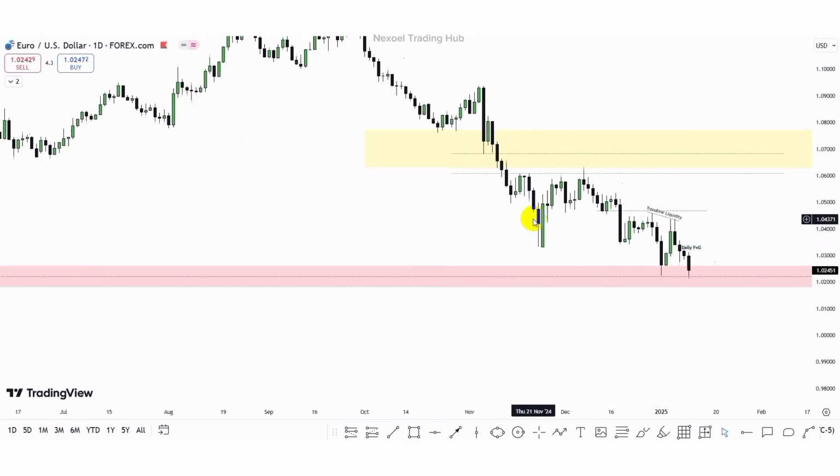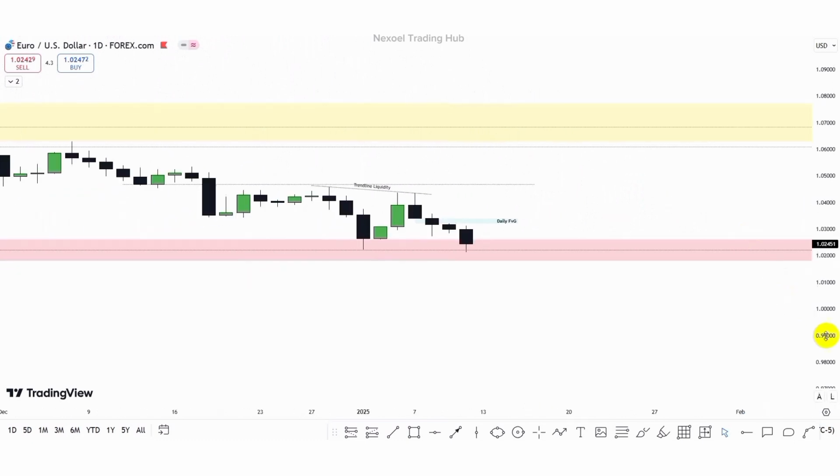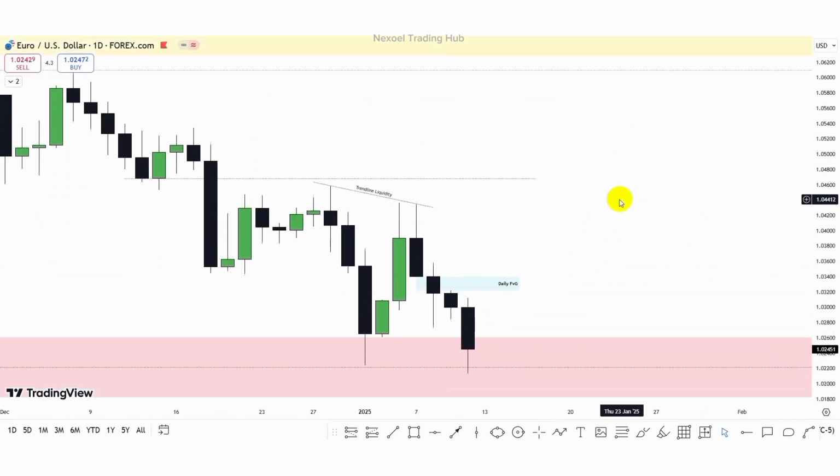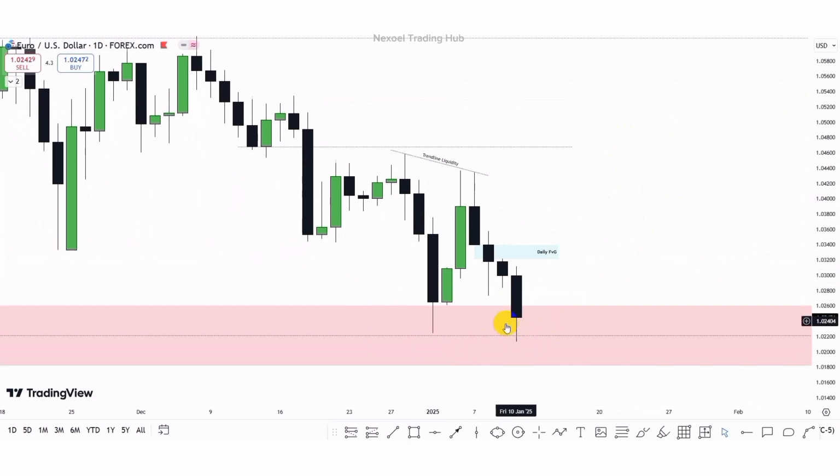So this is the daily time frame, and what we can clearly see in the daily time frame is this. My expectation in the daily time frame is, since price is respecting the mean threshold of the order block that was violated to the upside with the impulsive movement from the weekly time frame, we can see our price is closing above the mean threshold of that order block. So I'm anticipating to see how price is going to return to the upside, and I'm looking forward to this daily fair value gap. Then we can begin to frame the bearish continuation to the downside.